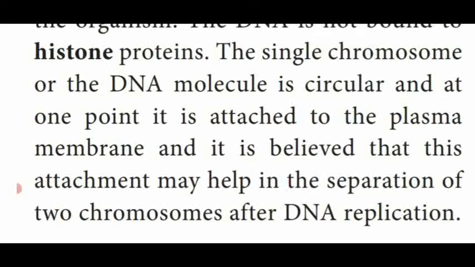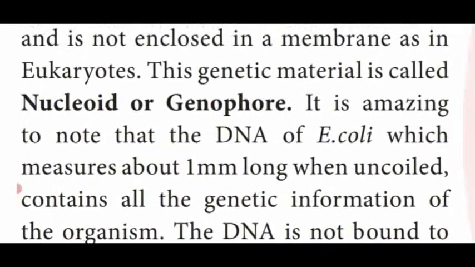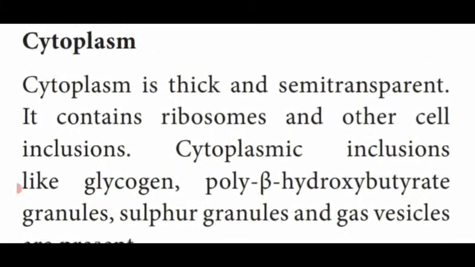So DNA replication happens at the time of the reproductive process. So it will be modified into two. How will it be modified into two? Because the coiled structure of circular DNA is attached at one point of the plasma membrane, it may be modified into 2 chromosomes after DNA replication. So this is said to be the bacterial chromosome under the cytoplasm.